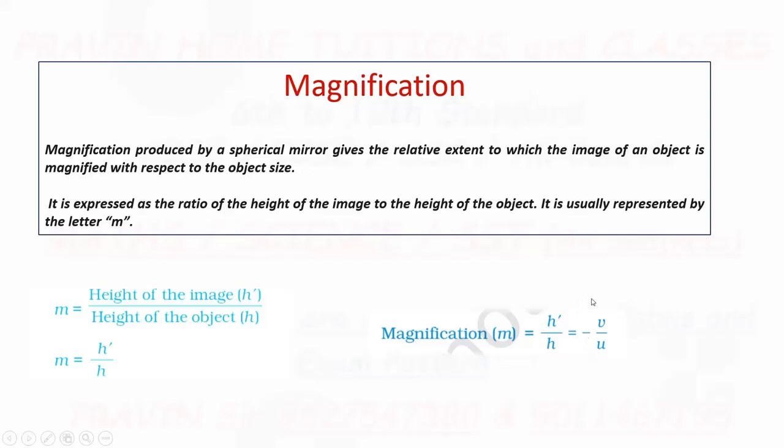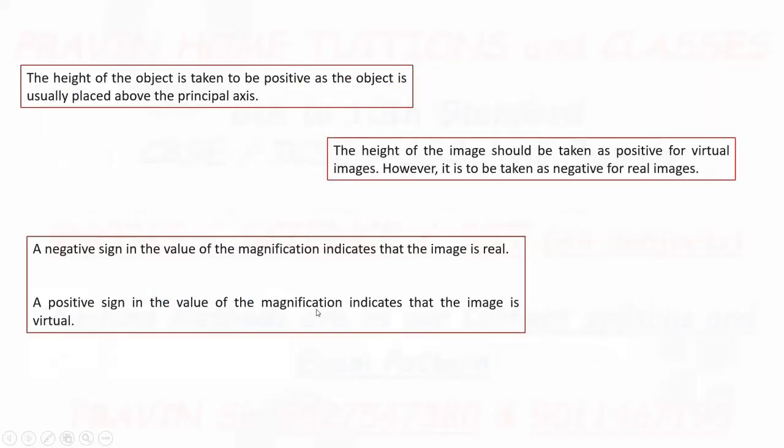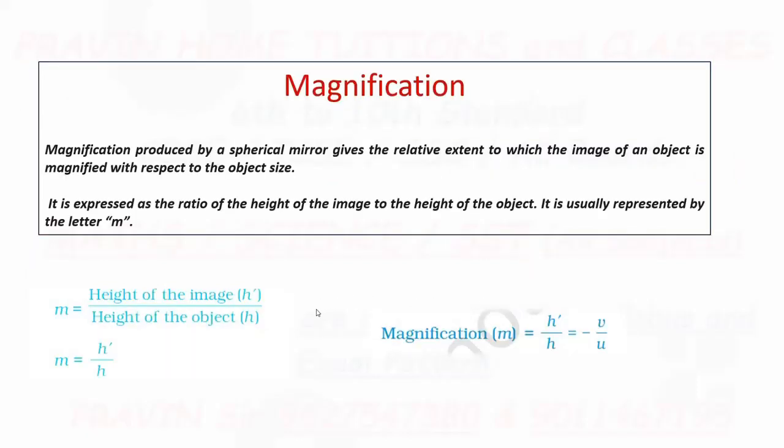Here the minus sign is already in the formula. v is image distance, u is object distance, and whenever you are solving numericals based on the mirror formula or magnification, use the proper Cartesian sign convention, whatever you have learned earlier in this chapter.